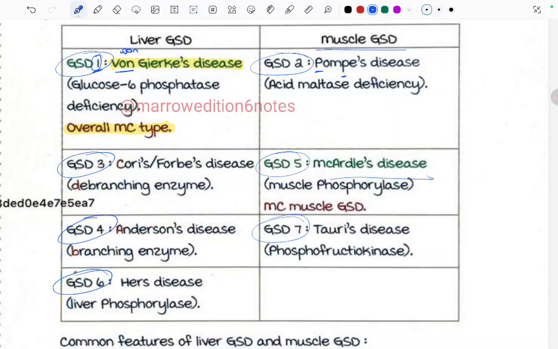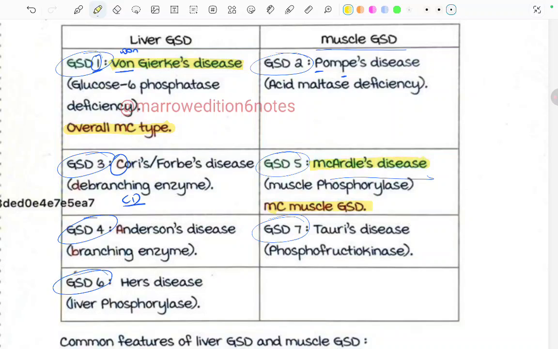Third one, how can we remember? C is the third letter of the alphabet. That's how we can remember that GSD3 is Cori's disease. And from C we can remember debranching enzyme deficiency. In GSD5, that is McArdle's disease, there is muscle phosphorylase deficiency, and the most common muscle glycogen storage disorder is GSD5. That is McArdle's disease.